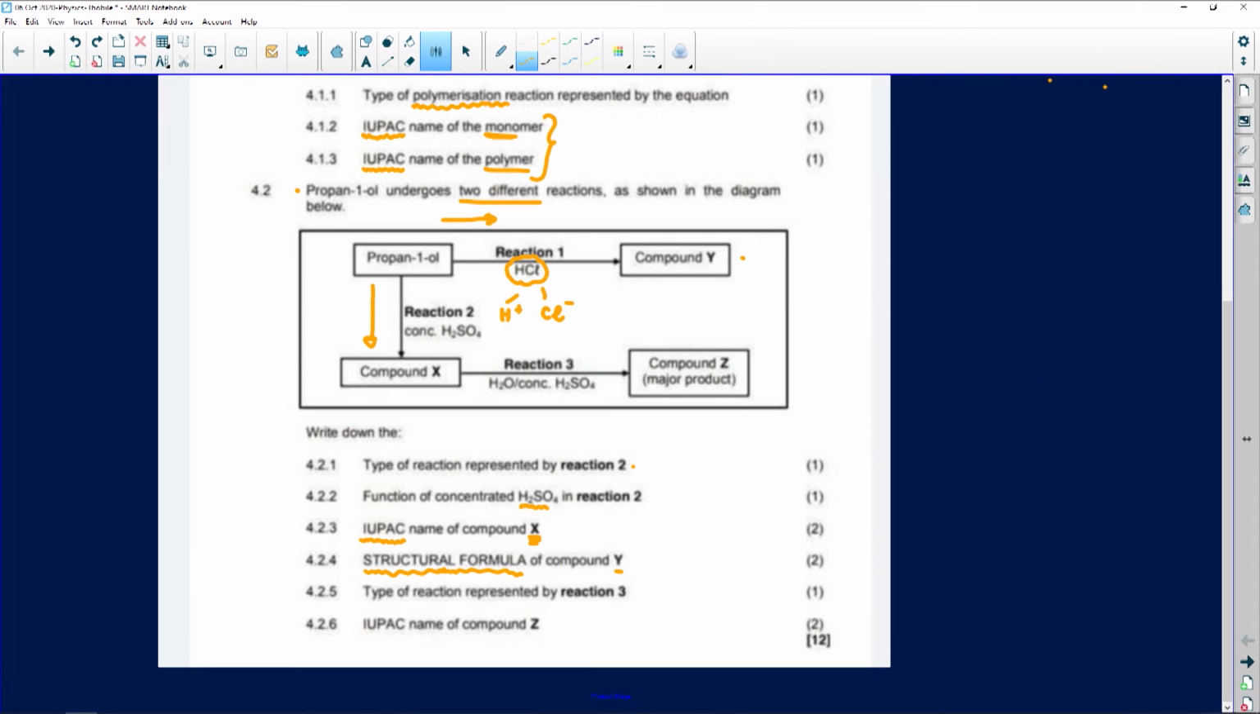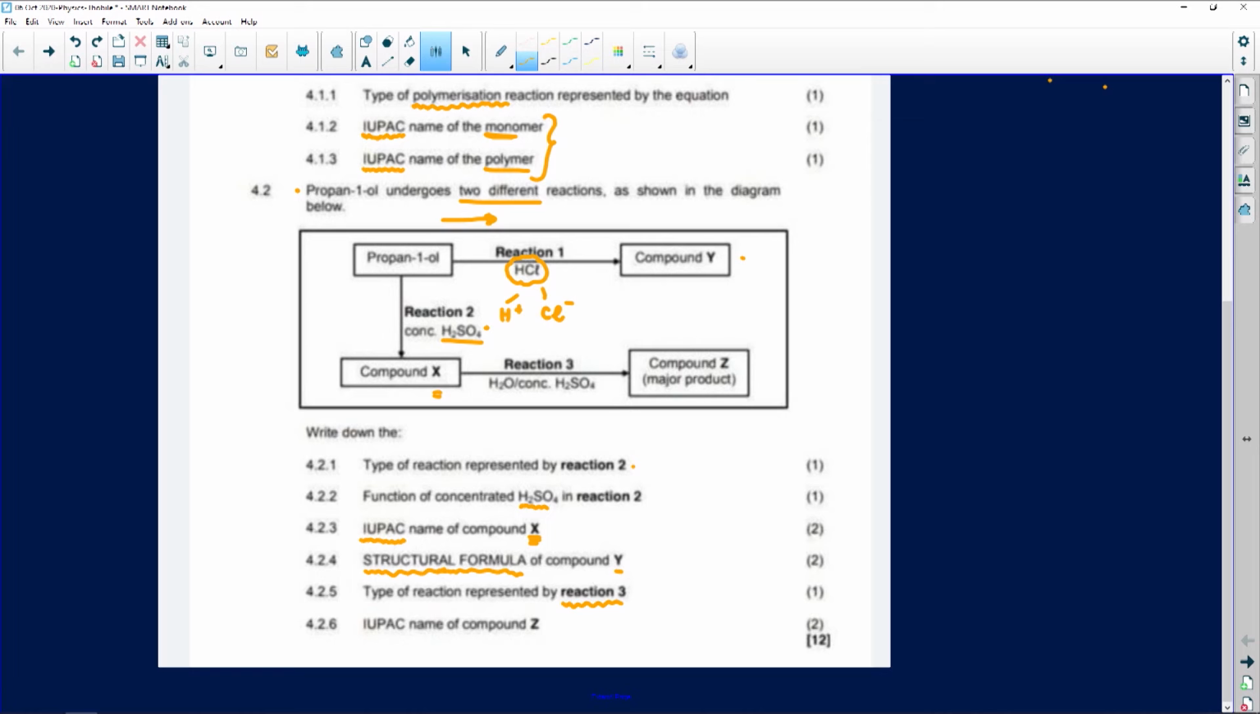Now, 4.2.5 says the type of reaction that is represented by number C, the type of reaction represented by reaction number 3. So if I've got compound X here, let's take our minds back. What happened at compound X? When I moved from propan-1-ol, I had concentrated sulfuric acid. Sulfuric acid is a dehydrating agent, meaning it will remove water from an organic molecule. I moved from single bonds to a double bond, propene, with the 3 carbons.